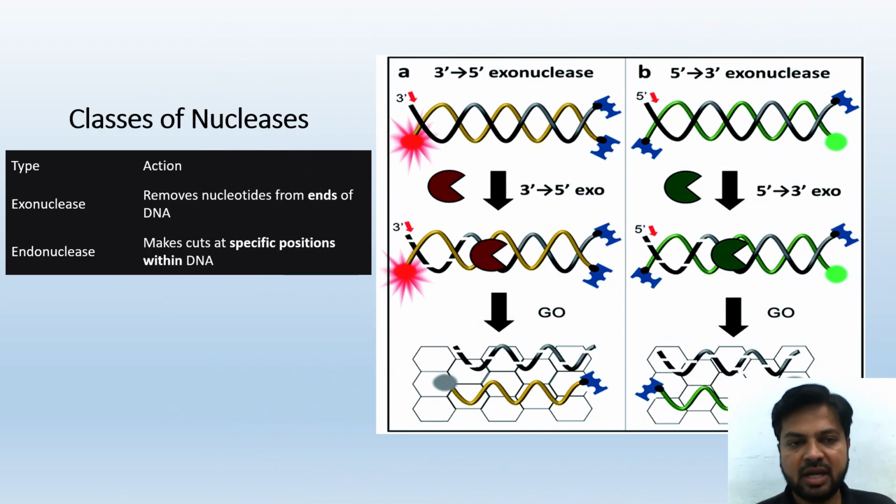Classes of nucleases: exonuclease and endonuclease. Exonuclease removes the nucleotides from the ends of the DNA. Endonuclease makes the cut at specific positions within the DNA. Exo means outside, external, so it removes nucleotides from the ending part of the DNA, and endonuclease cuts at specific locations within the DNA. They work in the 3' to 5' direction and the 5' to 3' direction. We are going to study that also.